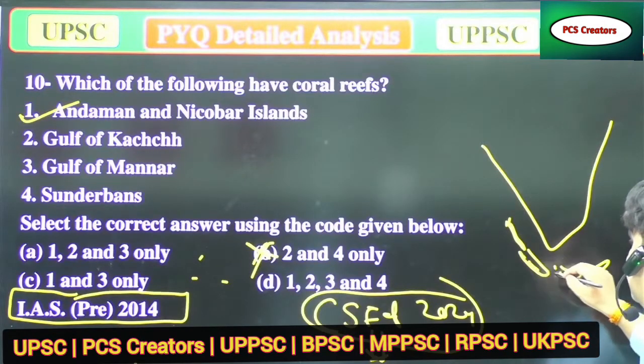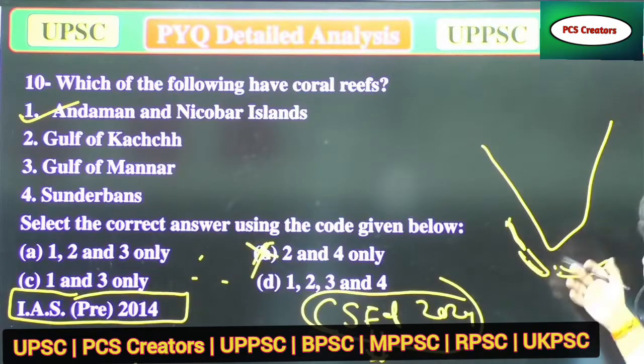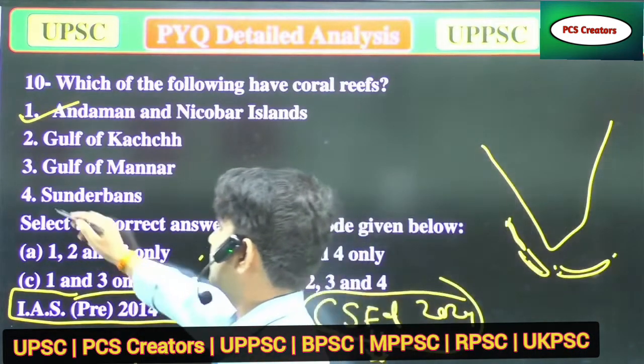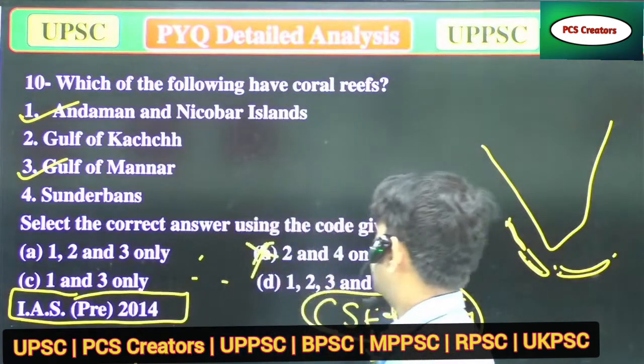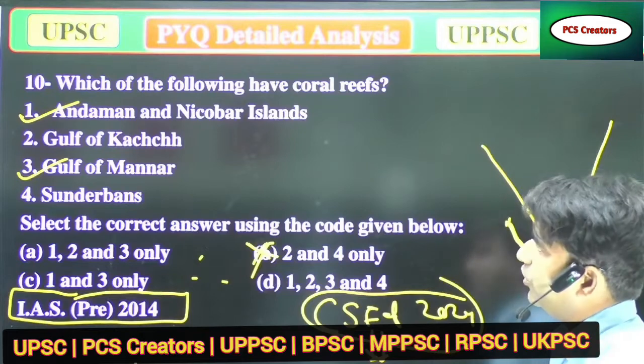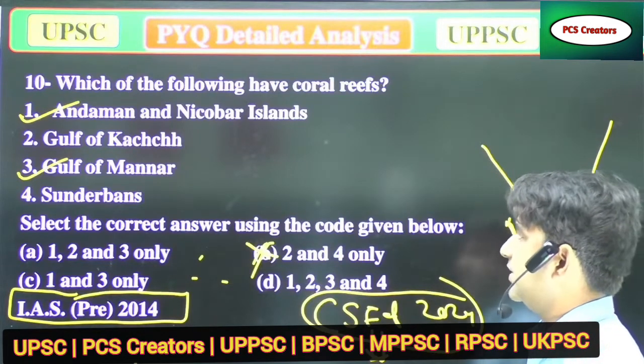Gulf of Mannar is there. Because this is near the Andaman Nicobar as well as this area, it will be the correct answer. So Gulf of Mannar is also there. 1 and 3. 3 is there. Every option has 3, so we have to study something extra.